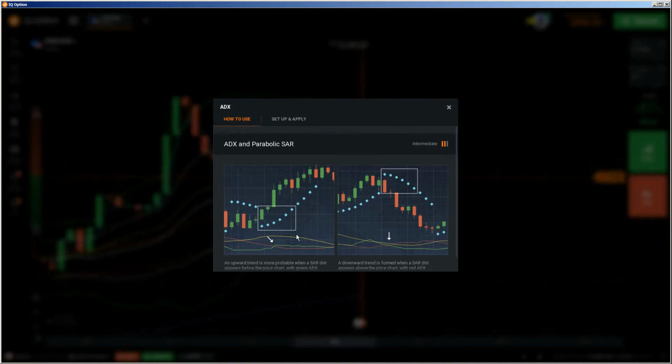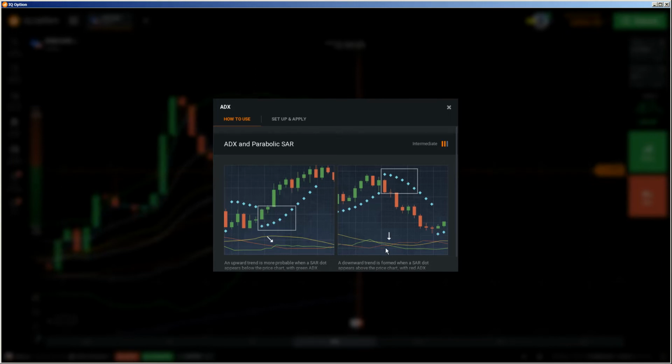If the green one is crossing the red one and the dots are below the price, you can do a call. Obviously not on the 1 minute expiry time. This is if you have the default setting, for example; you can do this on the 3 or 5 minute expiry time, because you see what's happening here. It's going up then.